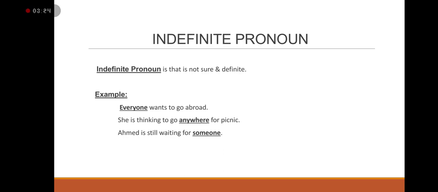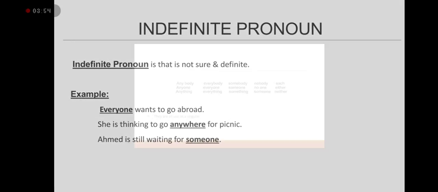Ahmad is still waiting for someone. Ahmad is waiting for one personality, but it is not shown which one. So here we use someone. So when we don't know about some person, some place or something, we use that kind of pronoun. These are all called indefinite pronouns.